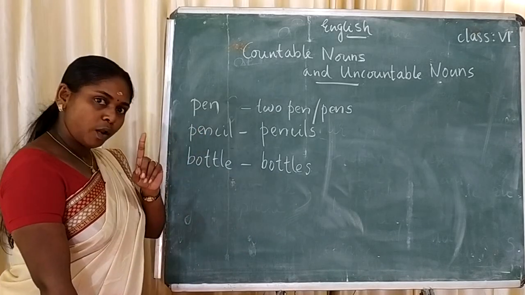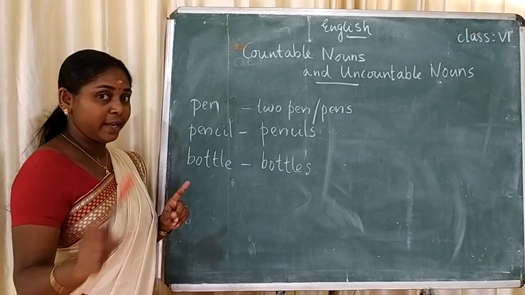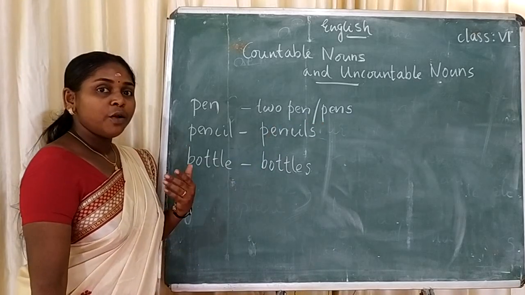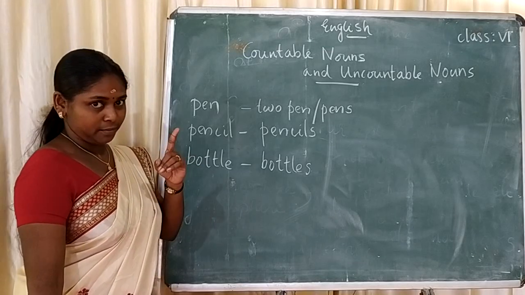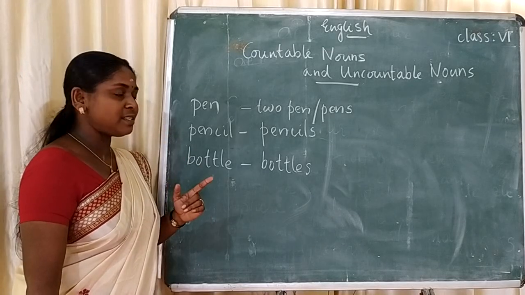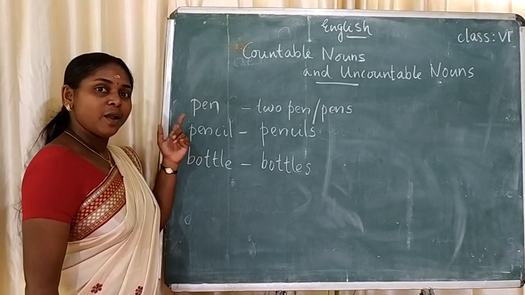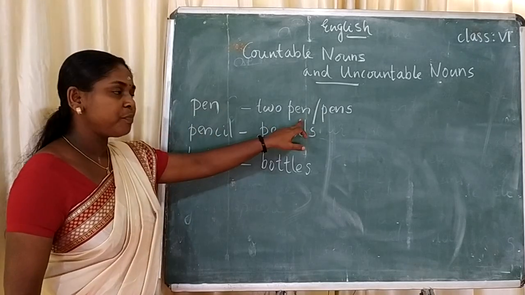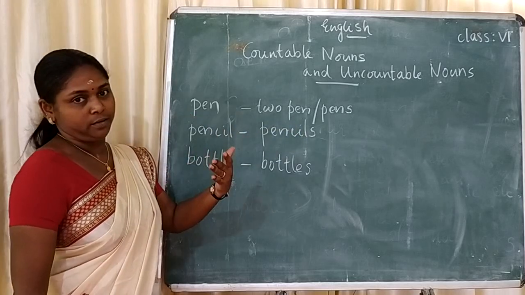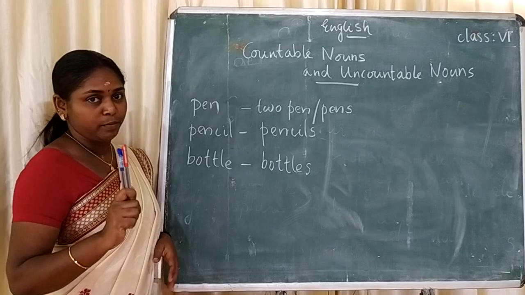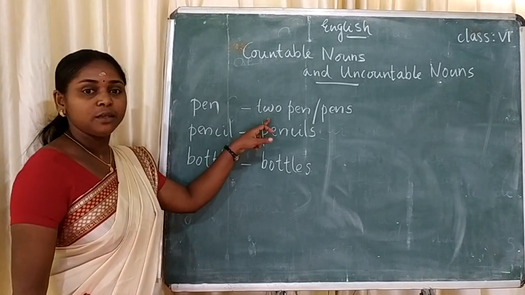Pen, only one. Pens means more than one. Here only one, but here more than one. Now I have only two pens with me. That is why I have written two pens.